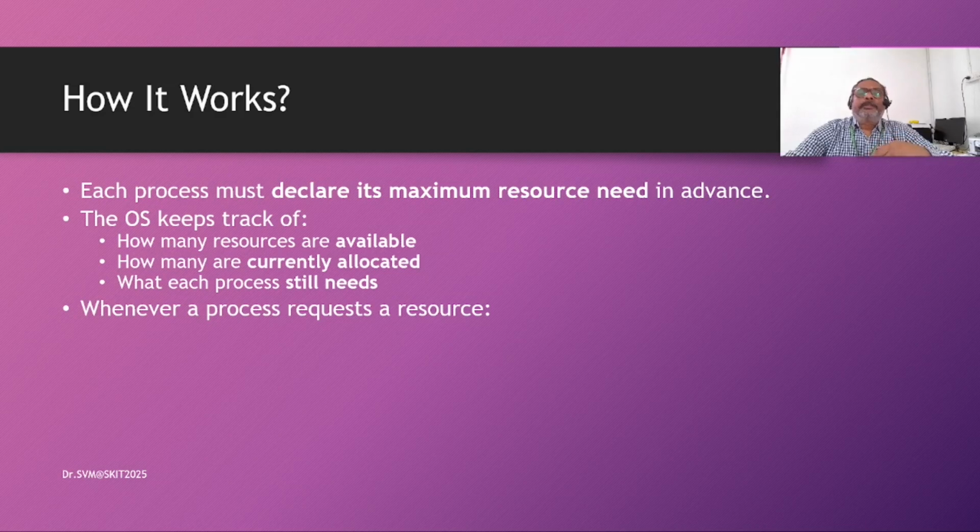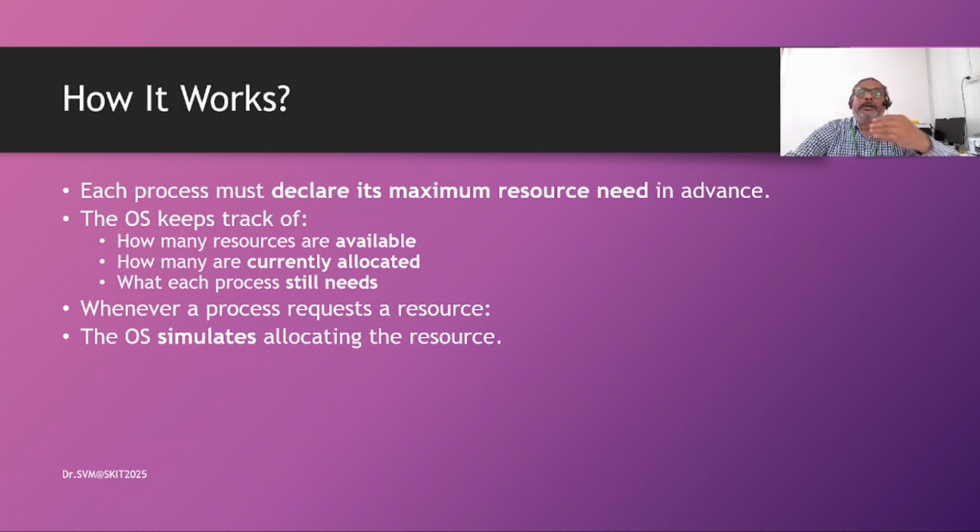Whenever a process requests a resource, the operating system simulates allocating the resource. It doesn't actually allocate, but it simulates what could happen in future if the request were granted.